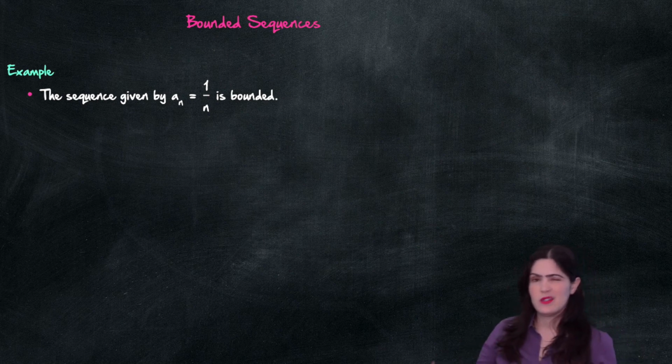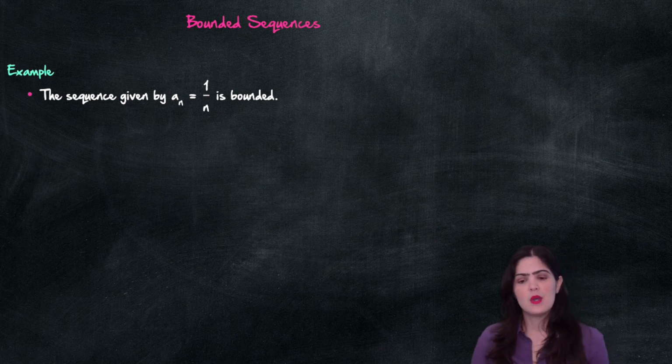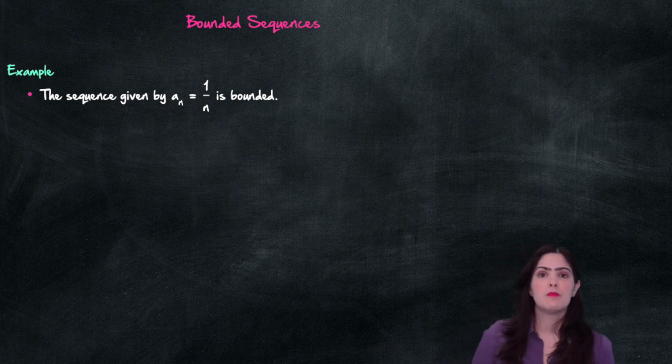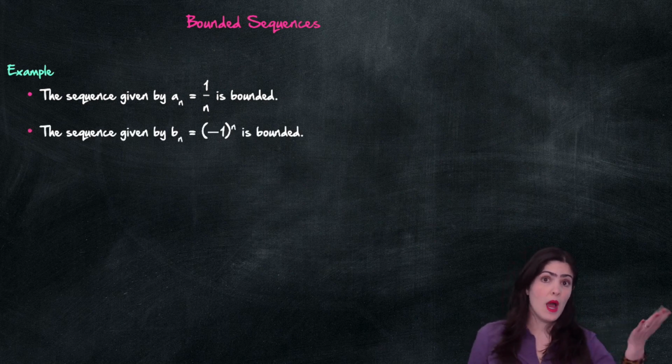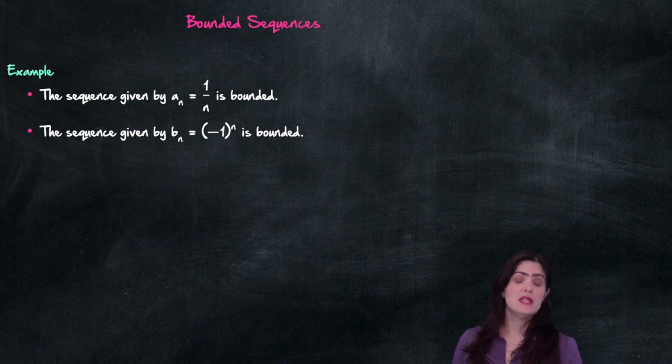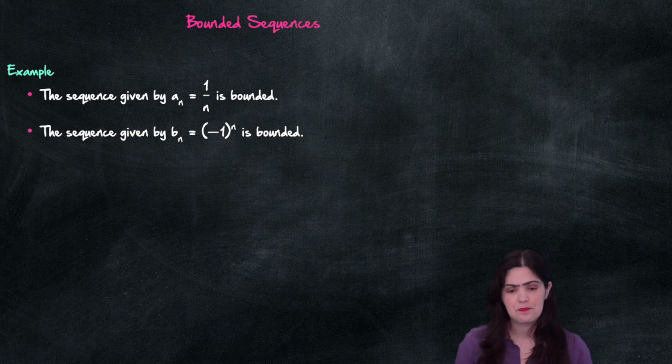Okay, now let's take a look at examples. Every time that we learn a new definition, it is always a good idea to see examples and non-examples. So, for example, the sequence given by 1 over n is bounded. It's bounded above by 1 and bounded below by 0. And the sequence given by (-1)^n is also bounded. It's bounded above by 1 and bounded below by negative 1.